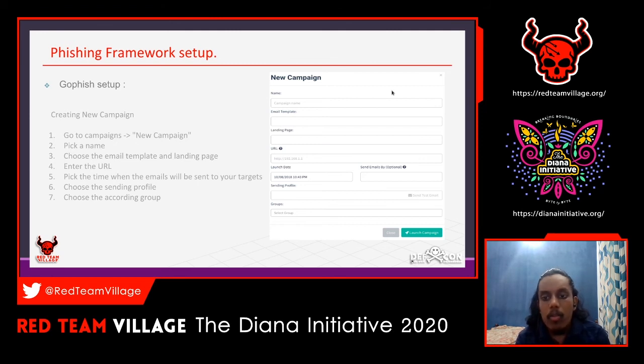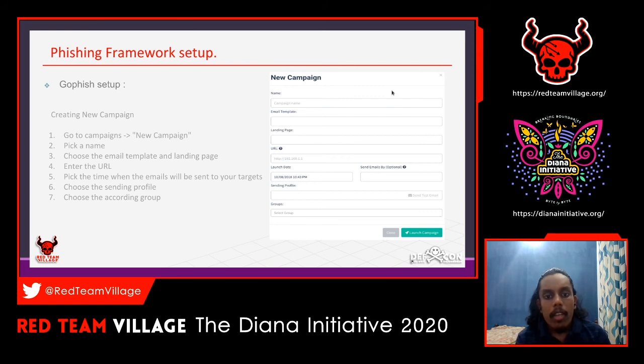If you want to do this tomorrow night, or tomorrow during work hours, or any day like next week, you can set it here and just click start. It will not start immediately, it will wait for the specific time that we set, and only at that time will it start the campaign. So that's also a good thing to do if you want to schedule your phishing campaigns.